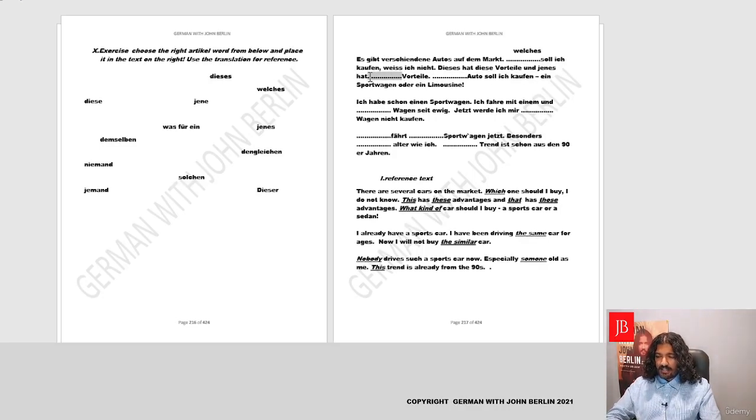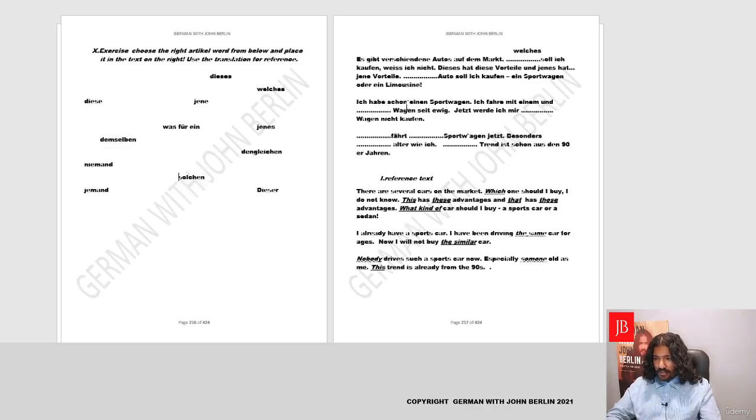Now, that has those advantages. How to say those again? It's jene, and who has what, accusative, den, die, das, die. So we'll say jene. So jenes is done, dieses is done, and welches is done. The top right is done, the bottom we need to do.